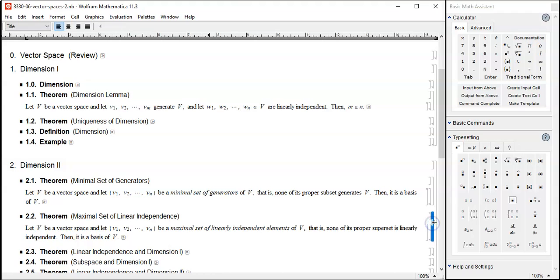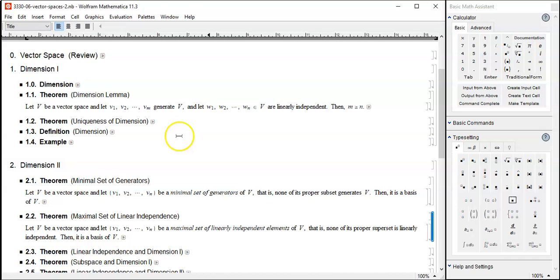Now these two. The minimal set of generators is a basis. A maximal set of linear independence, that's also a basis. These two, I have written these in the exam many times. As a matter of fact, even though I did those in classes, I picked those up in exams and wrote them anyway again, sometimes both of them. So these are super important. Let's see, how do they work?